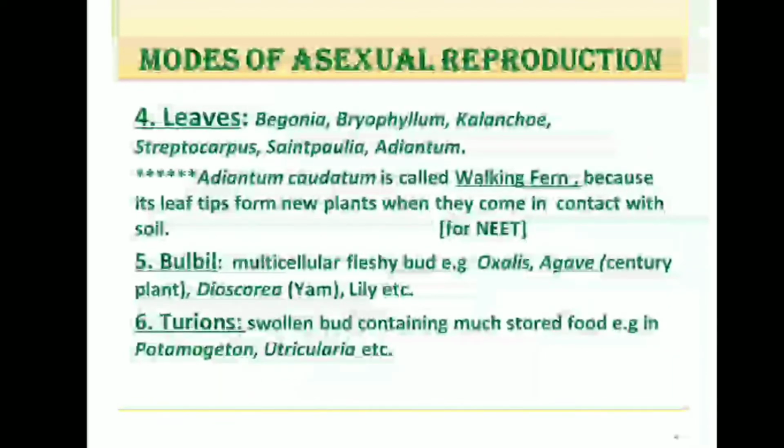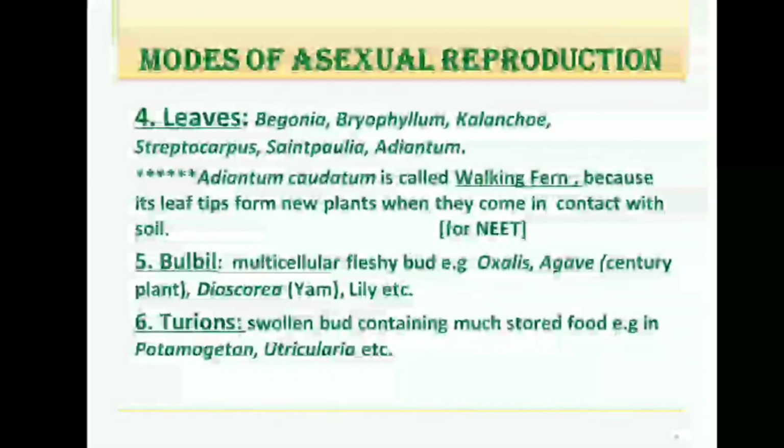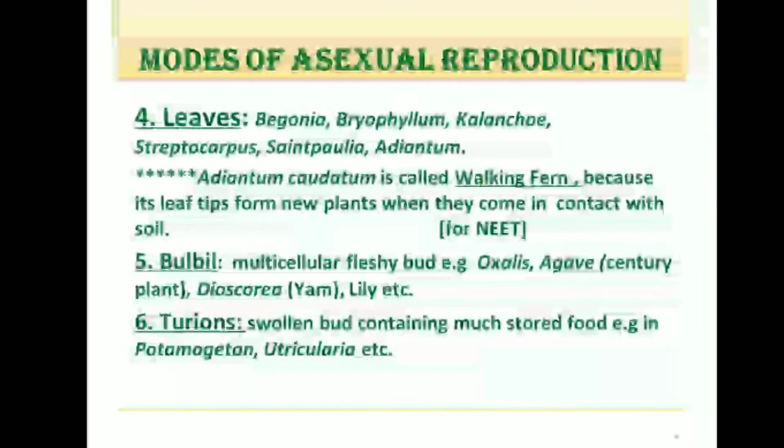Then propagation by leaves is found in begonia, bryophyllum, kalanchoe, streptocarpus, adiantum, etc. Here again, one important point for NEET has been mentioned, that adiantum caudatum is called walking fern. Why? Because its leaf tips form new plants when they come in contact with soil.